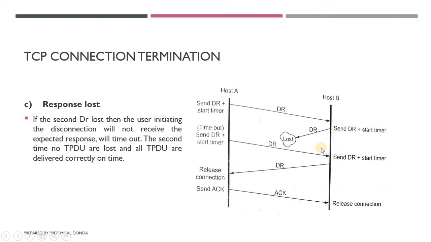Now the server responds to that datagram packet to the client. The client successfully receives the datagram packet from the server and sends the acknowledgement of the connection release. So this is how the connection is released if the datagram packet sent by the server was lost: the client terminates the session, creates a new session, and sends the datagram packet to the server again. This is how the situation is managed when the response is lost.